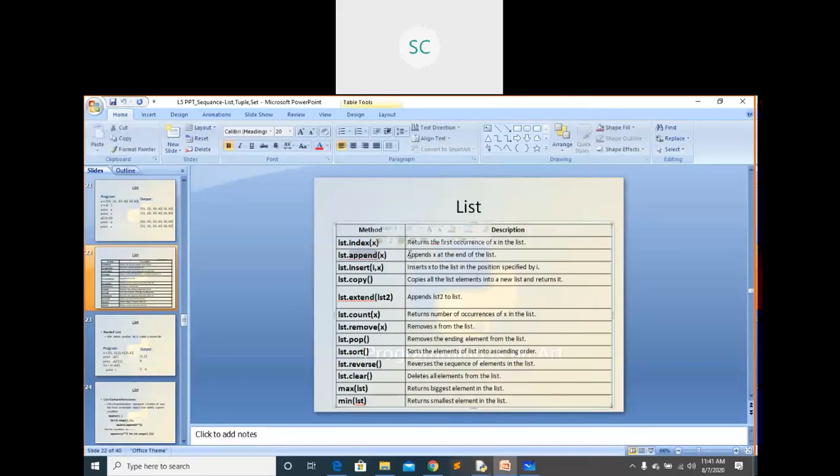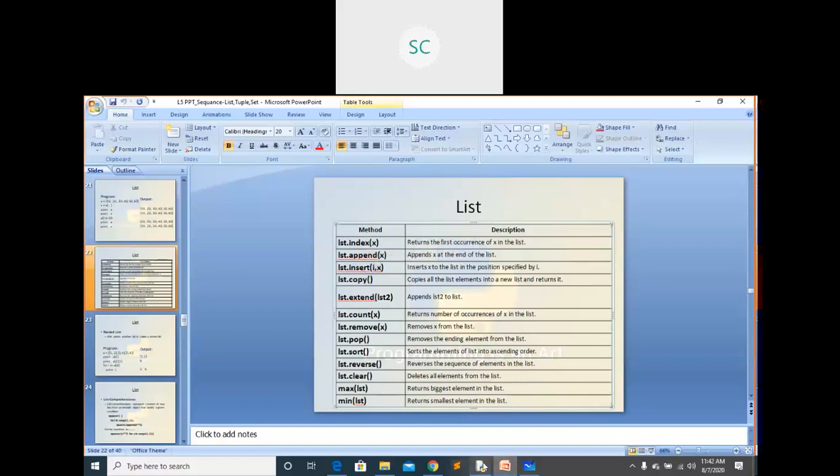Previously we got the error, right? You are trying to assign by using some out of bound index, so you got the error there. But here, by using the append function you can add one element at the end. And also in between you can add some elements by using insert. You can give the index value, then the element.